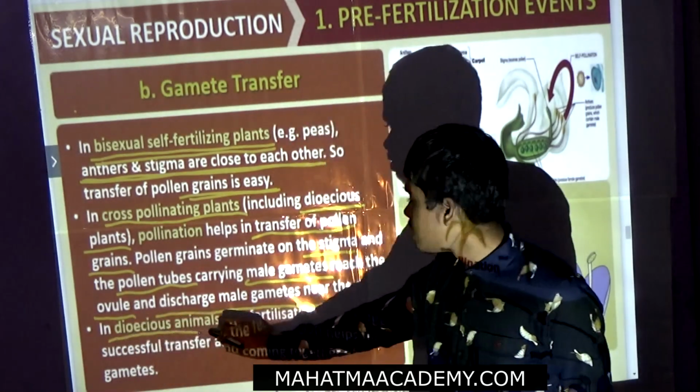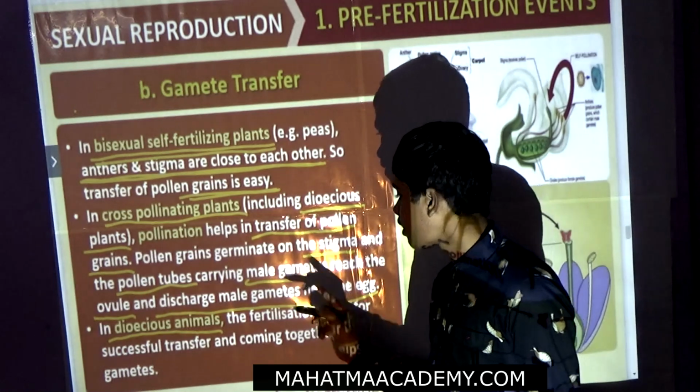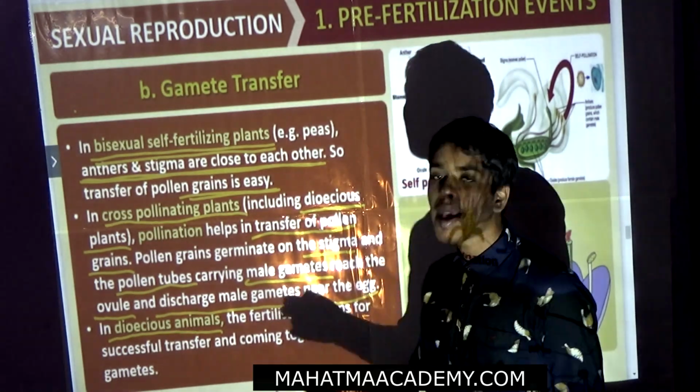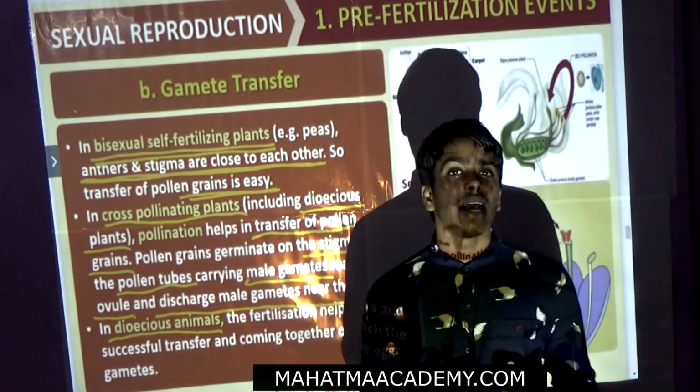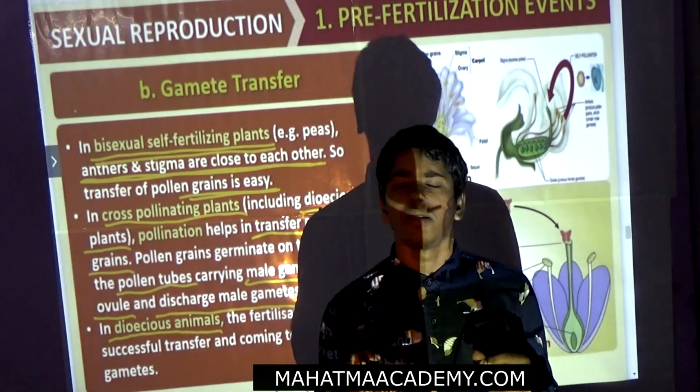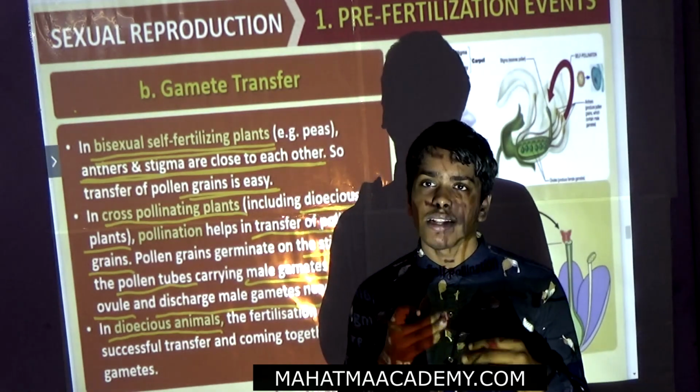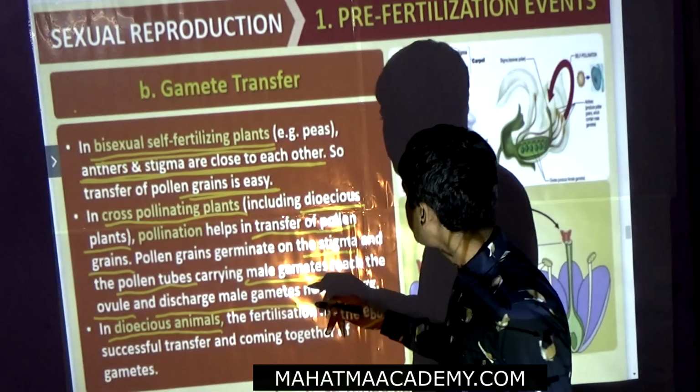Now, in animals, fertilization helps in the successful transfer and coming together of gametes. That means both gametes come together, and that is why fertilization is successful. This is the main reason.